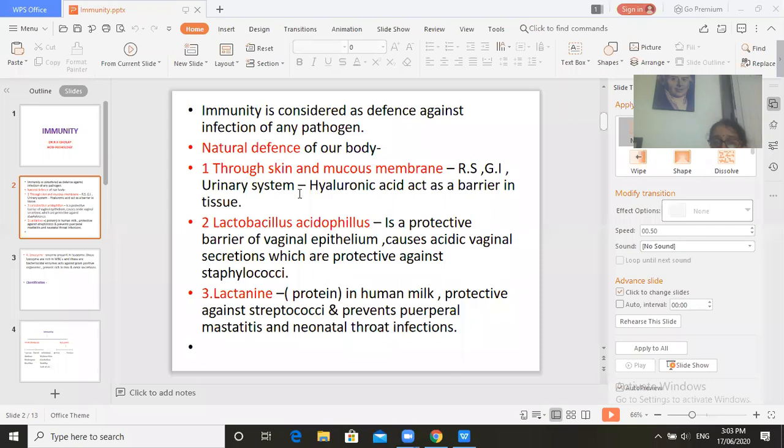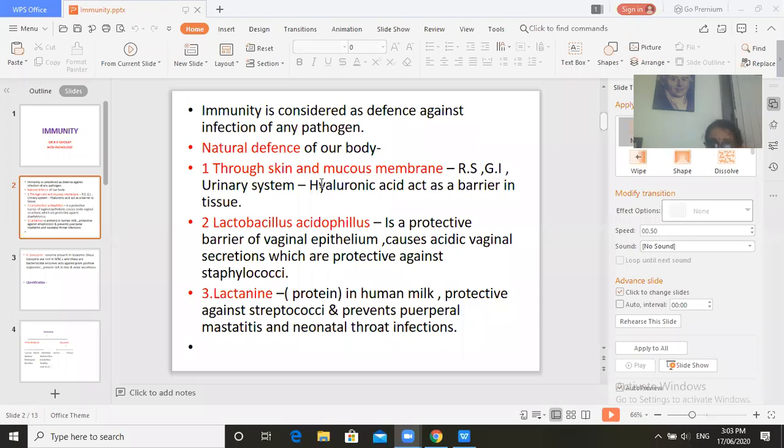And how is this defense mechanism working? With the help of hyaluronic acid. It acts as a barrier in the tissues. So with the help of hyaluronic acid, there will be a defense mechanism of the mucous membrane related to the respiratory system, GI system, and urinary system.